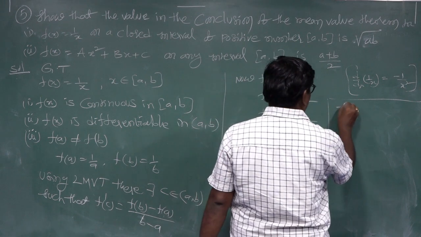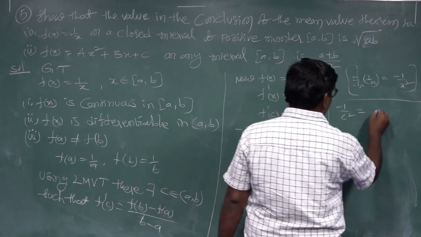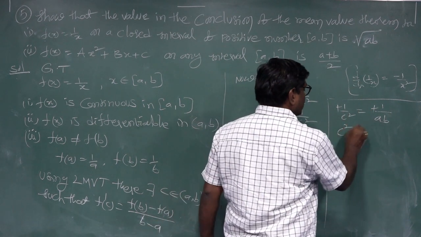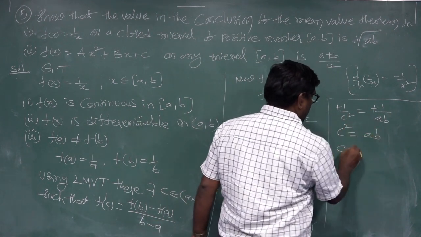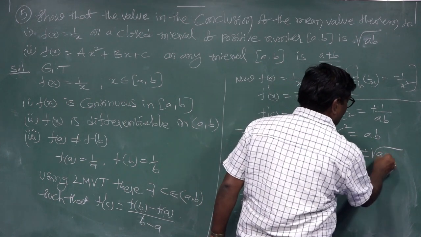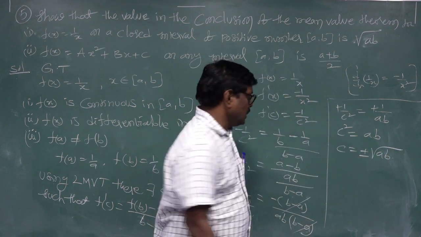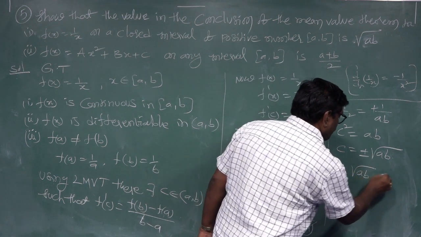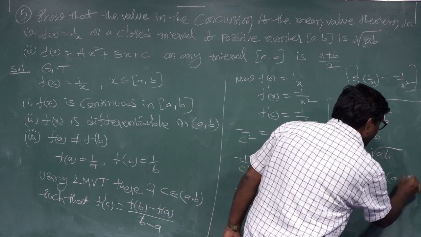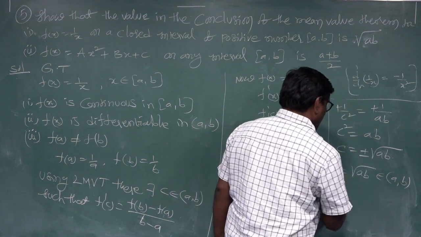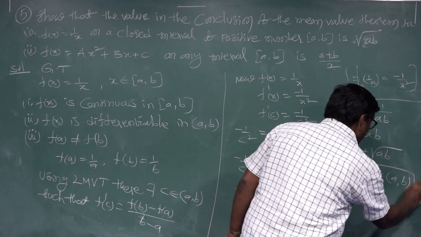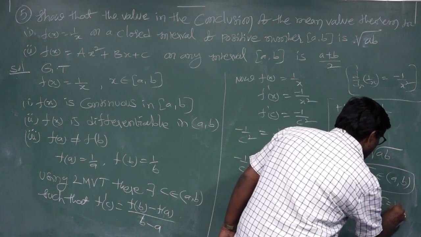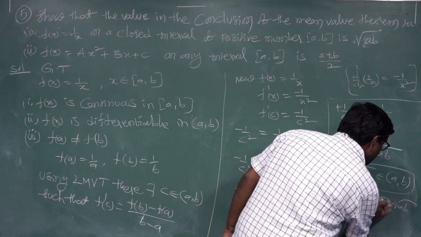Minus 1 by c square equal to minus of 1 by ab, as b minus a cancels. Cancelling minus on both sides and taking the reverse, c square equal to ab. C is equal to plus or minus under root of ab. The value c equal to under root of ab belongs to a comma b; the other value does not exist, since under root of minus ab is not in the interval.